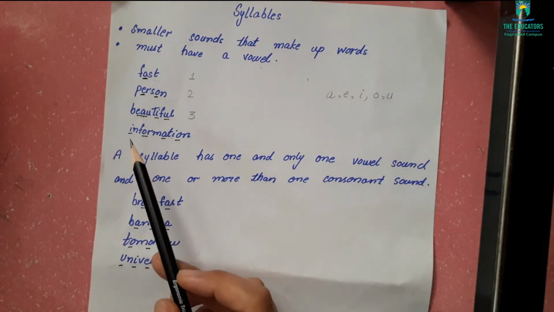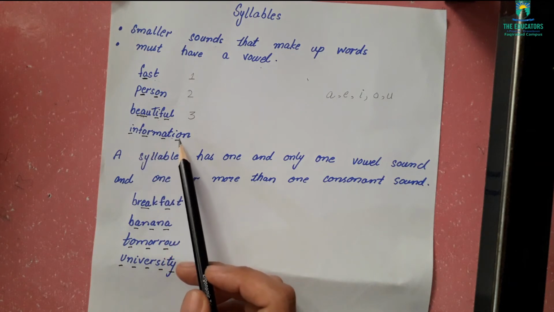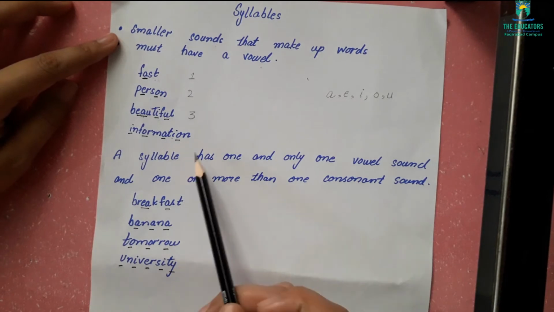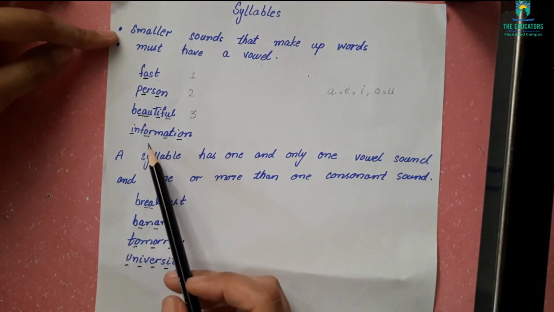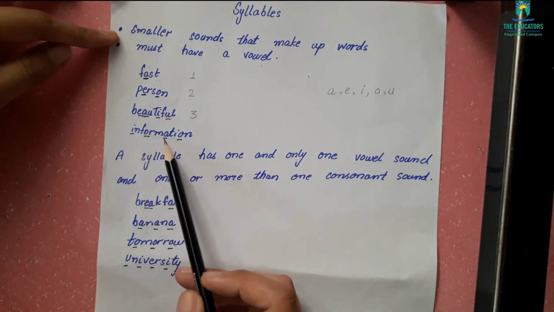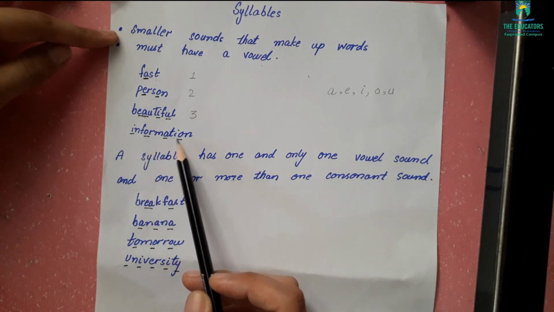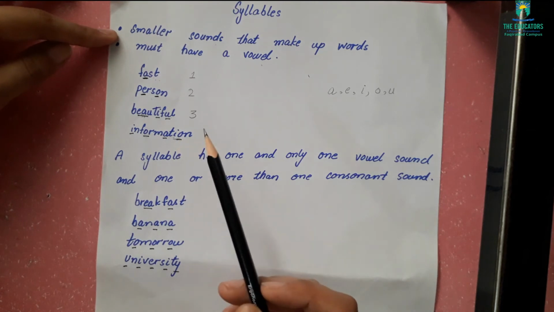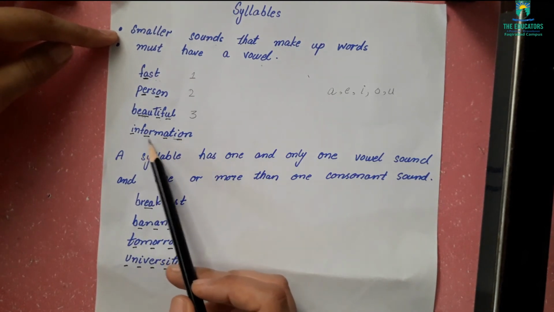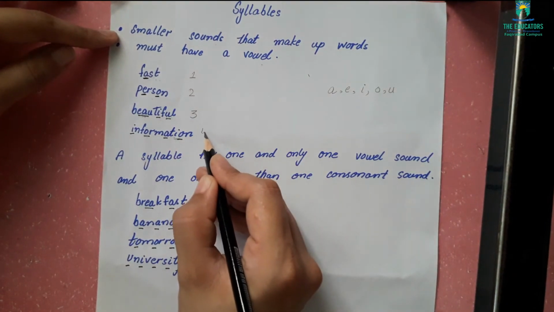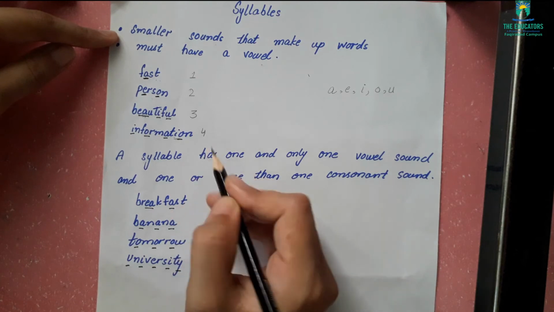The fourth word is information. How many vowel sounds are here? There are 4 vowel sounds. Information. Okay? Here I and O are together, so they give one single sound. So the number of syllables in this word is 4.